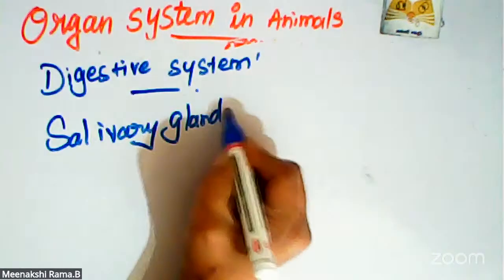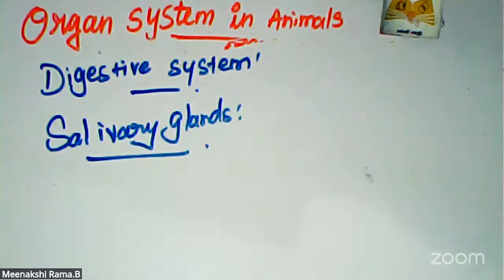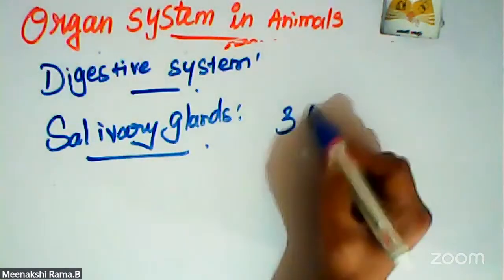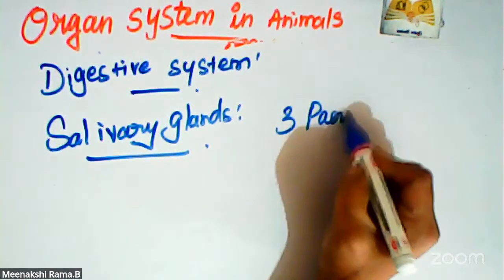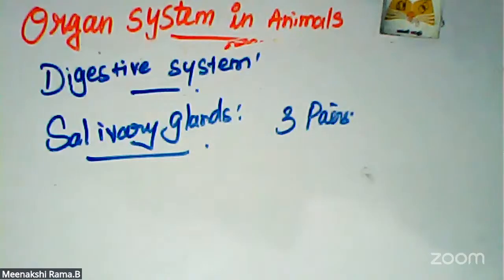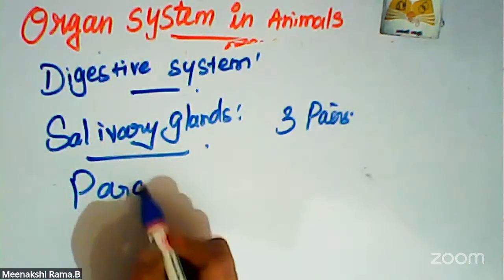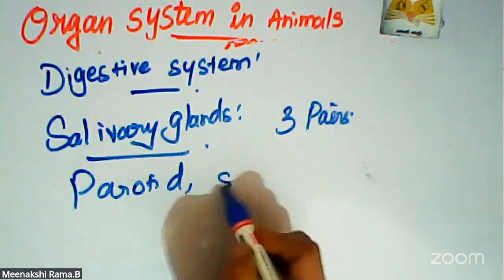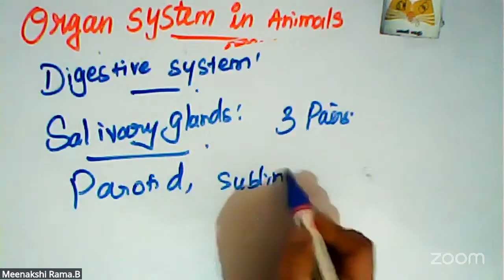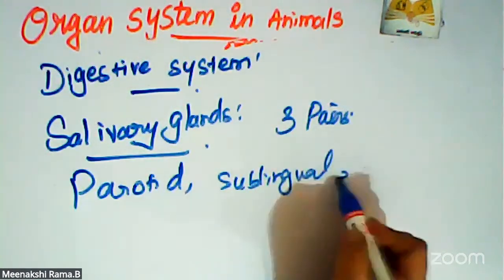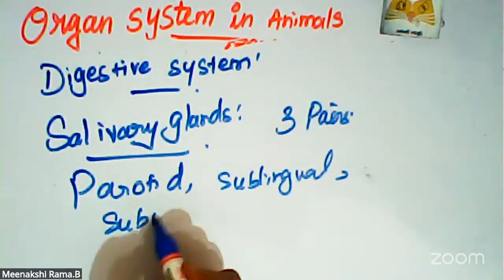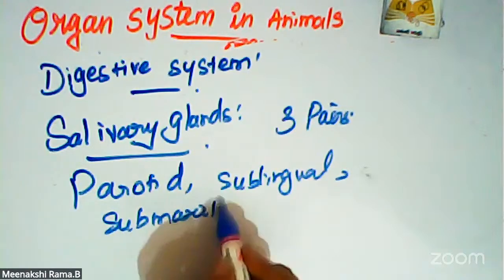Next topic is salivary glands. There are three pairs of salivary glands present in our mouth: the parotid gland, the sublingual glands, and the submaxillary gland.